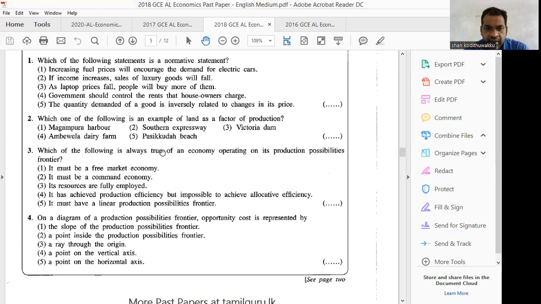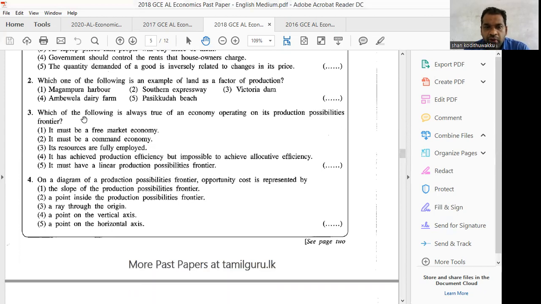Then we can move to number 3: Which of the following is always true of an economy operating on its production possibilities frontier? That is available on the curve, right? Then, it must be a pre-market economy? No. It must be a command economy? No. Its resources are fully employed? Yeah, we can take that one. It has achieved production efficiency, but it is impossible to achieve allocative efficiency? It must have a linear production possibilities frontier?